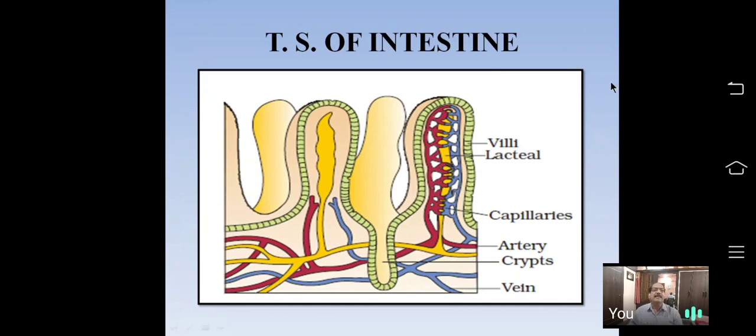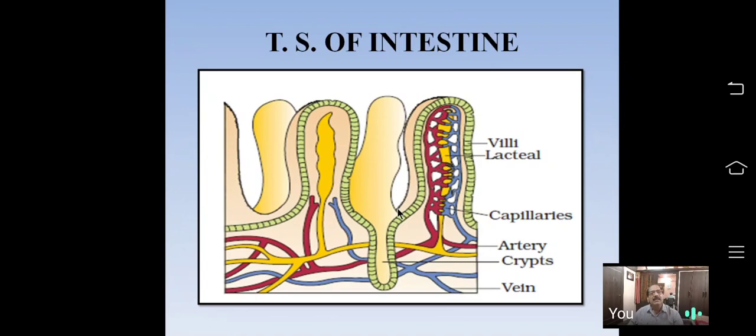Submucosa has numerous glands called crypts of Lieberkuhn. See, crypts of Lieberkuhn are the glands present in the wall of the small intestine. These crypts of Lieberkuhn also secrete juice. That juice, the intestinal juice, is called succus entericus. What is the name of the intestinal juice? Succus entericus, which contains a variety of enzymes. They completely digest the food.